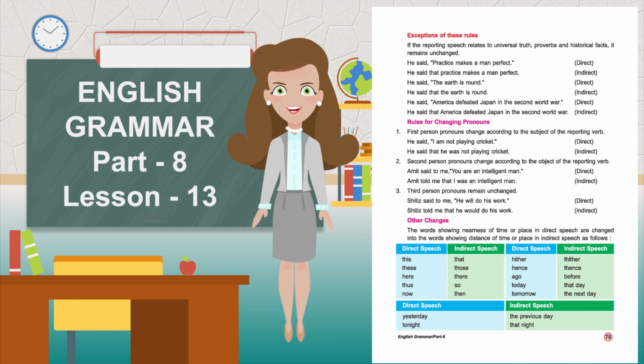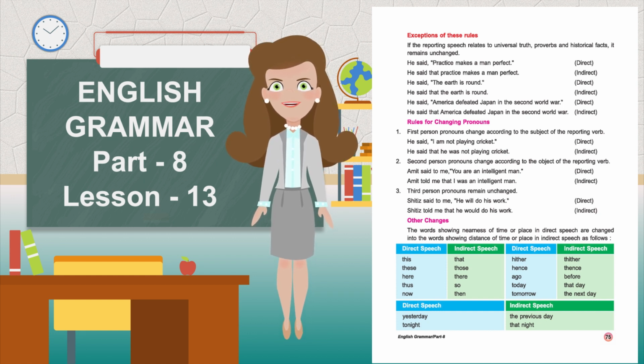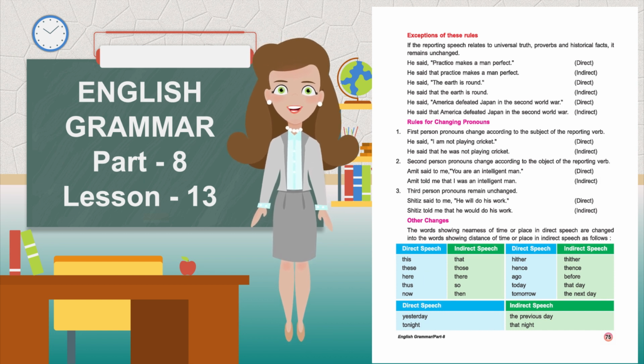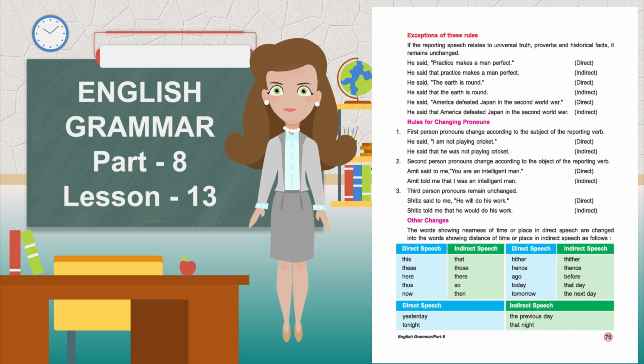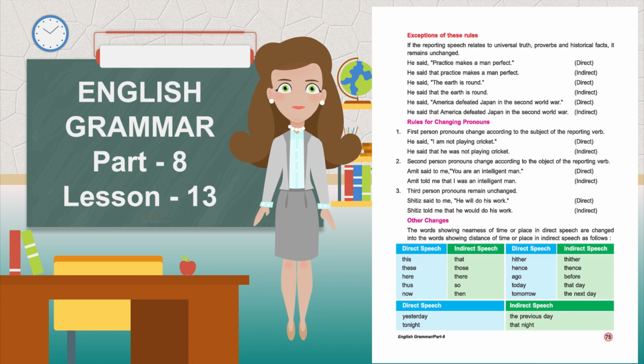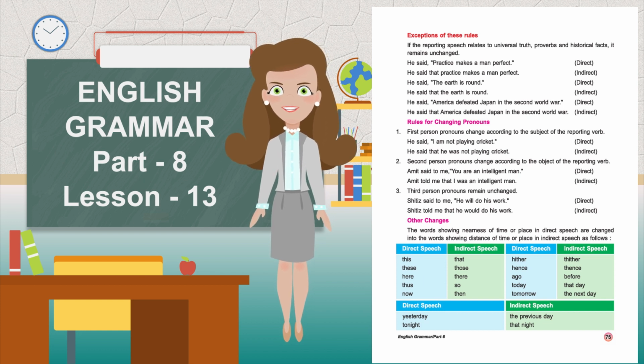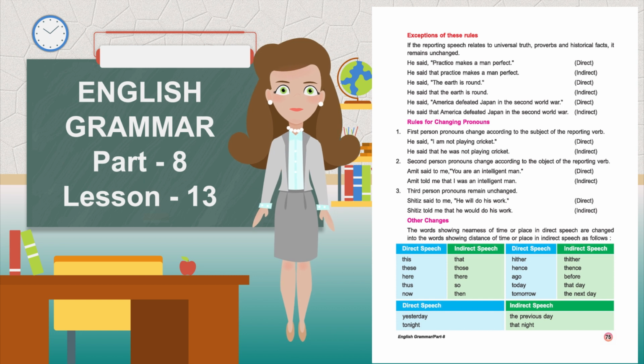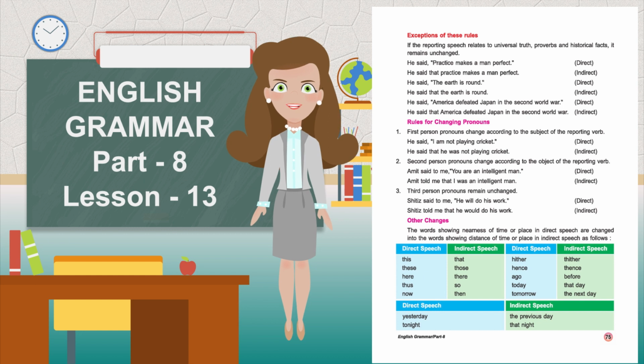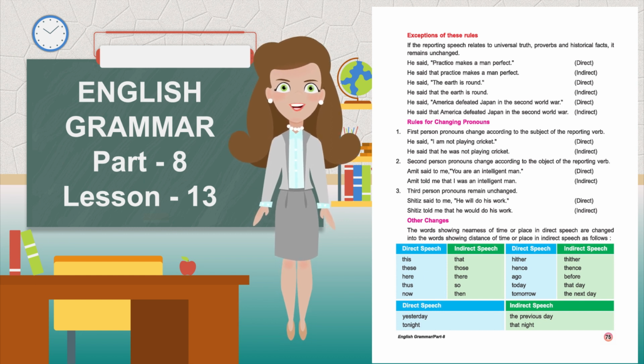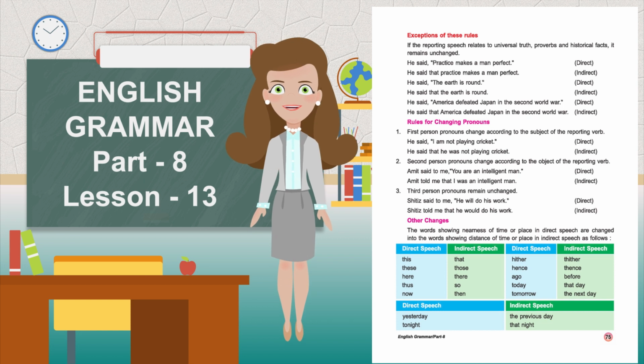Other changes. The words showing nearness of time or place in direct speech are changed into the words showing distance of time or place in indirect speech as follows. Direct speech, indirect speech. This, that. These, those. Here, there. Thus, so. Now, then. Hither, thither. Hence, thence. Ago, before. Today, that day. Tomorrow, the next day. Yesterday, the previous day.